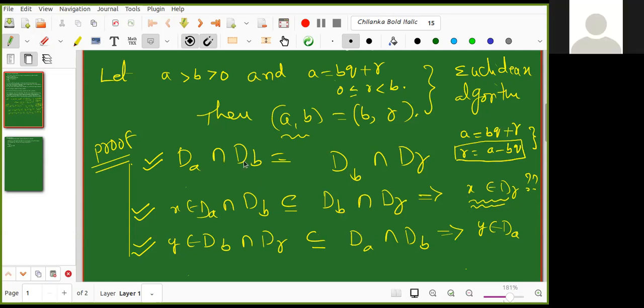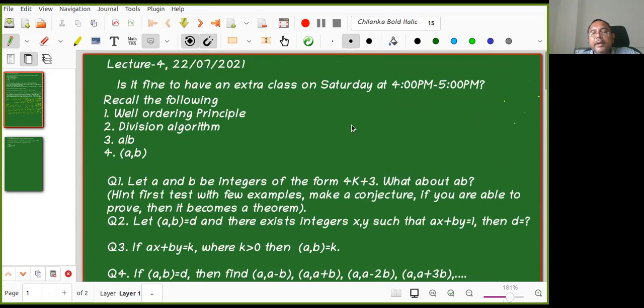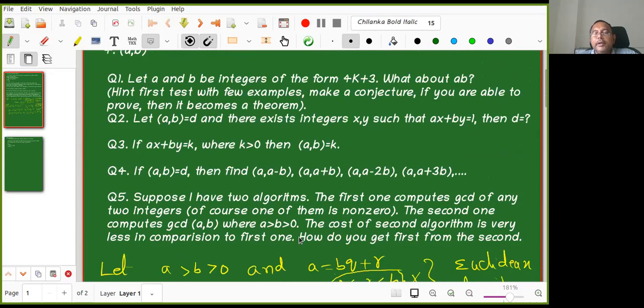Yes, sir. I understood the proof. So I want to show that GCD of A, B equals GCD of B, R. What is given? A is equal to BQ plus R is given. I'm not even using this condition. It is not required here. A greater than B greater than 0, A is equal to BQ plus R, then GCD of A, B equals GCD of B, R. The mistake I made in the previous problem is that I had to write B, R. I wrote A comma combinations. So you figured it out. Kanishk only figured it out.